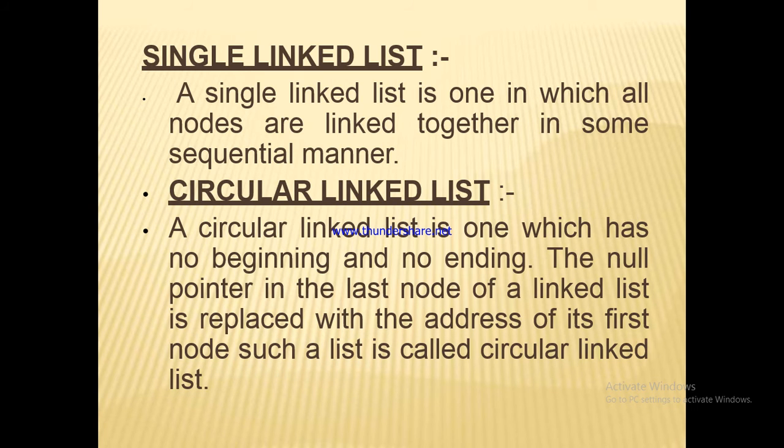Okay. So what is a single linked list? A single linked list is one in which all nodes are linked together in some sequential manner. Circular linked list. A circular linked list is one which has no beginning and no ending. The null pointer in the last node of a linked list is replaced with the address of its first node, and such a list is called circular linked list.